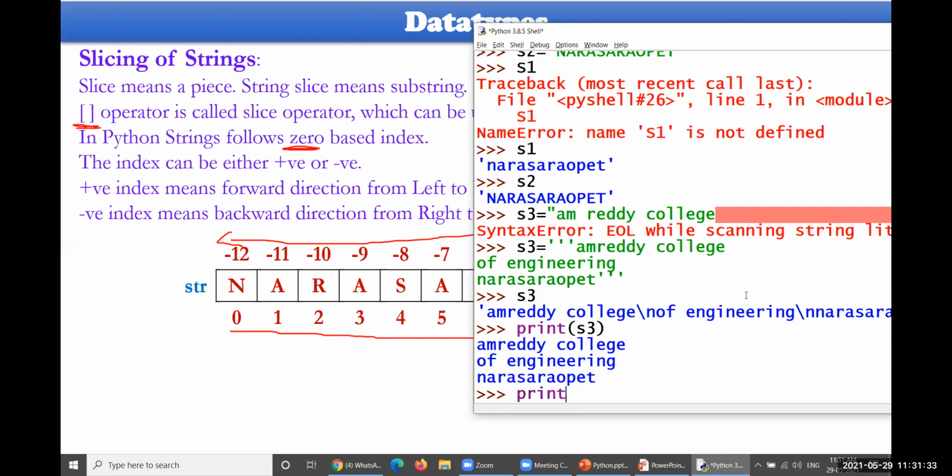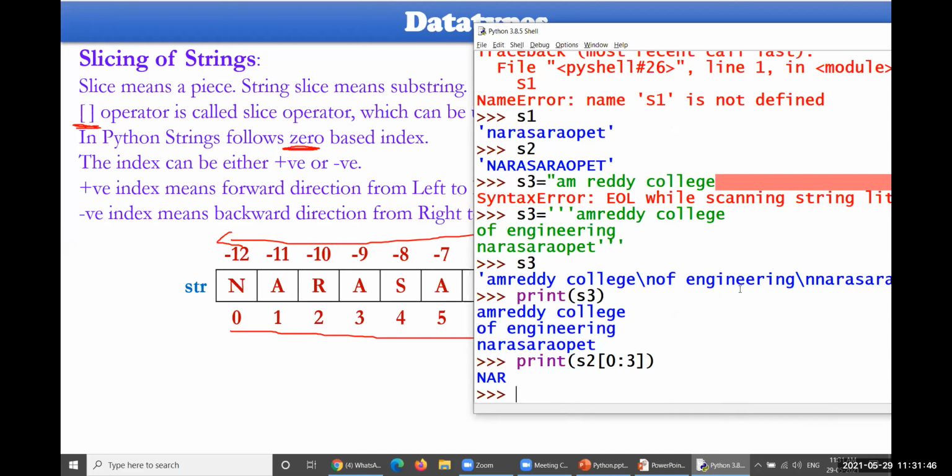Print S2 of 0 to 3 characters. Right from starting is 0 and ending will be 3 characters. Look at this, NAR. Okay, NARA, 4 will be there. So it is 0 to 4.